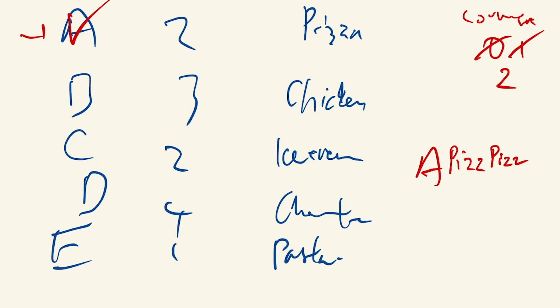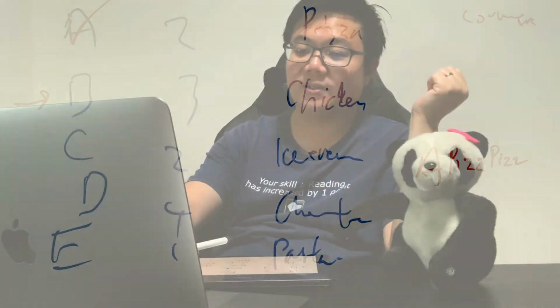Then end loop. Now we go back to the top of our do until end of list. Are we at the end of the list? Not yet, so select the first unconsidered person, which is person B. And then you go on, so on and so forth. I don't need to run the rest for you to see where this is going. So that is how you get the answer.